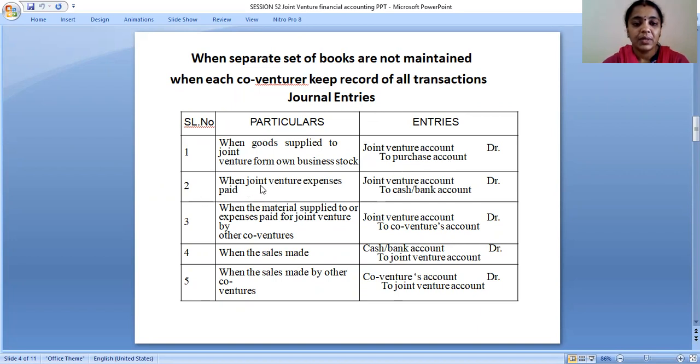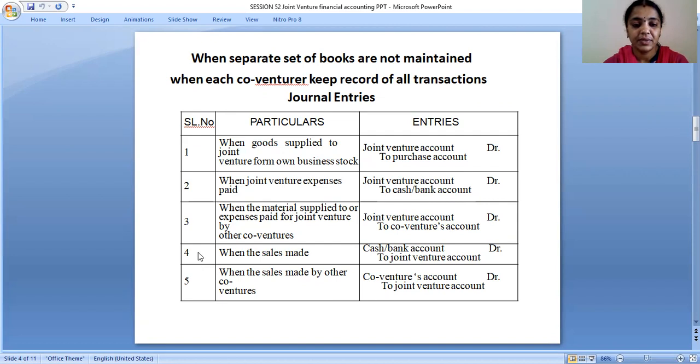Second, when joint venture expenses are paid, the journal entry is joint venture account debit to cash or bank account. The third one is when material is supplied or expenses are paid for joint venture by other co-venturers. For this, the journal entry is joint venture account debit to co-ventures account.